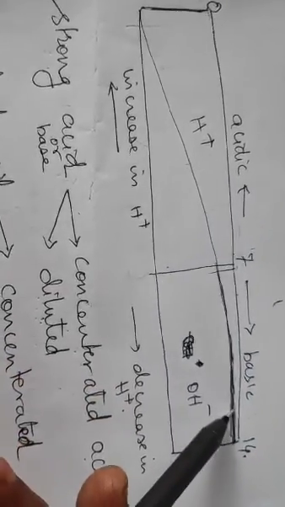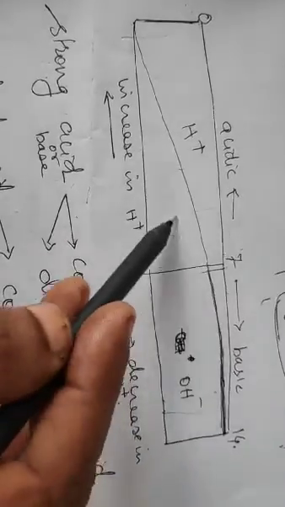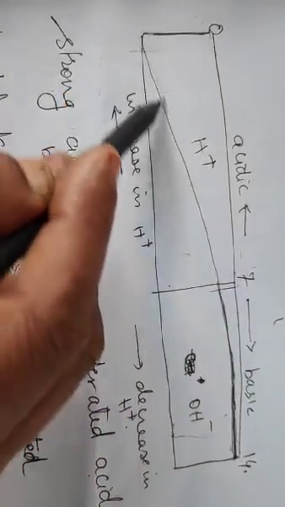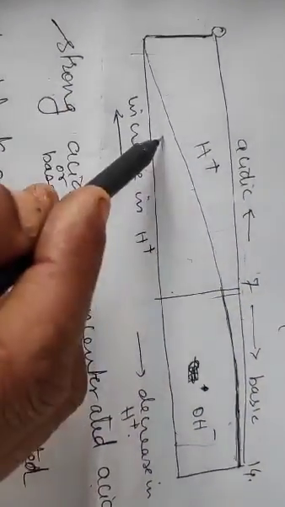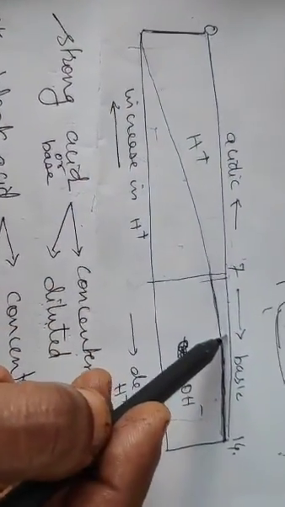Here hydroxide ion concentration is more and keeps on reducing as you move towards this part. So this much region is hydroxide ion concentration. This shows the hydronium ion concentration.